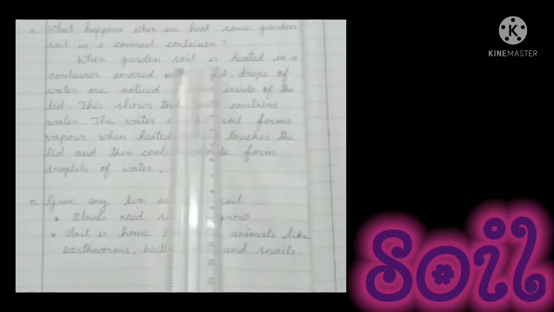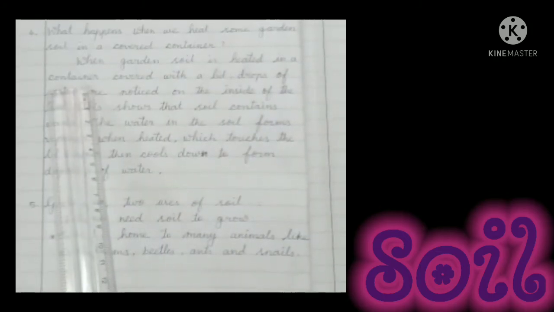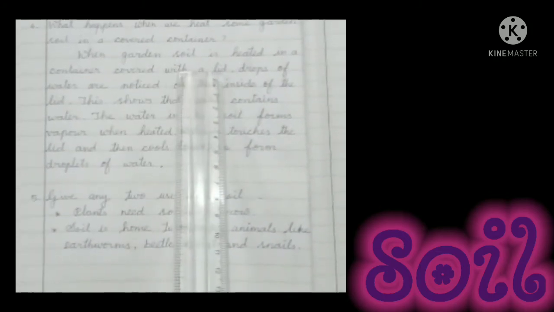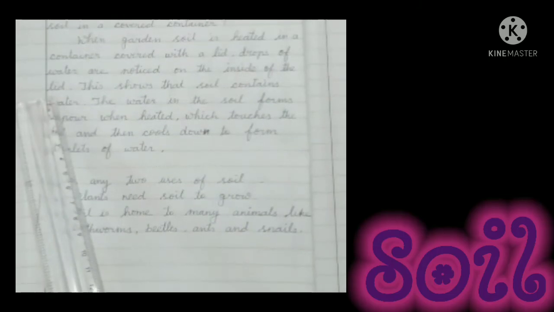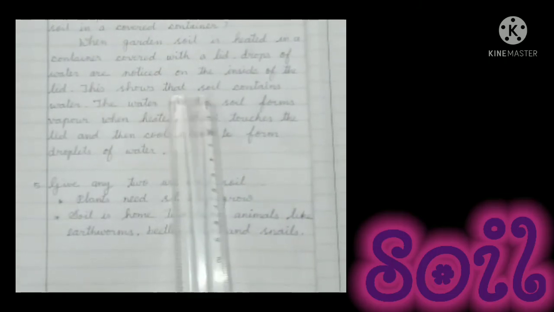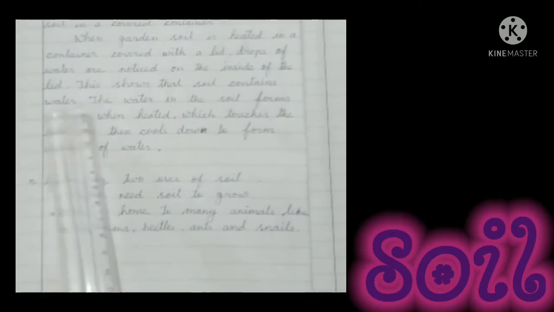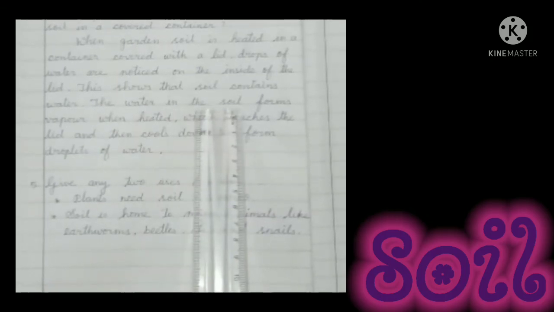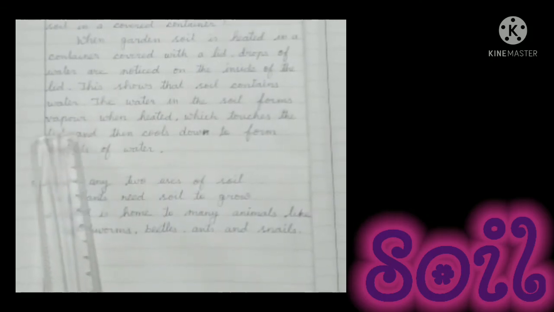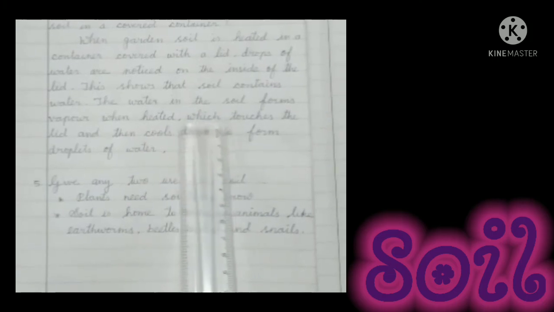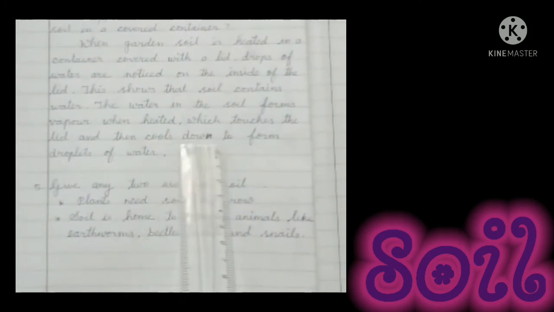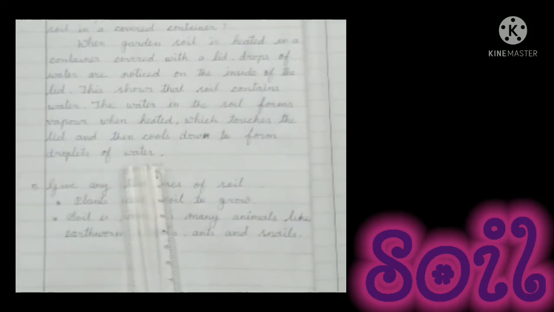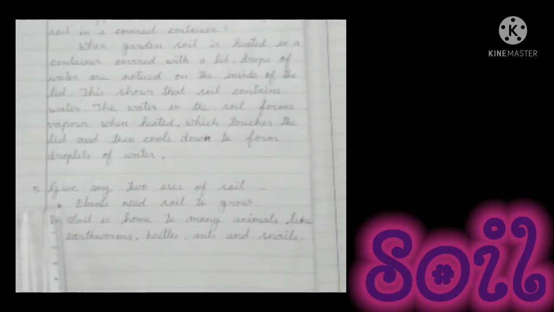When garden soil is heated in a container covered with a lid, drops of water are noticed on the inside of the lid. This shows that soil contains water. The water in the soil forms vapor when heated, which touches the lid and then cools down to form droplets of water.